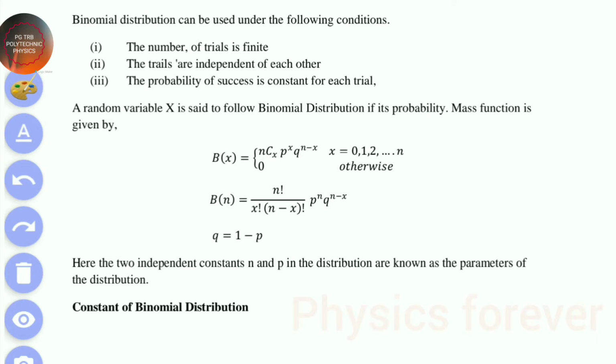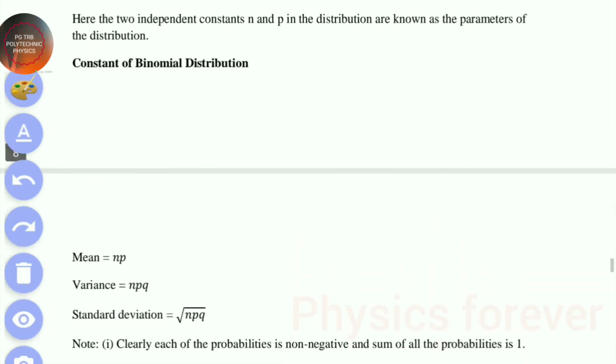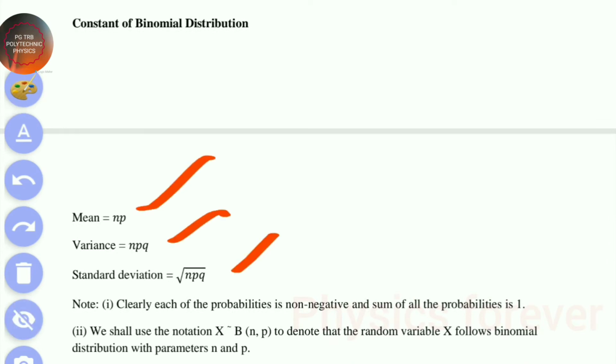So here the constants n and p are called the two independent constants, which are known as the parameters of the distribution. So what are all the constants of binomial distribution? These are the most important things in all the distribution functions like binomial, Poisson and Gaussian distribution. In binomial, mean is equal to np. We already said what is meant by n and p. Then variance is npq, then standard deviation is root npq.